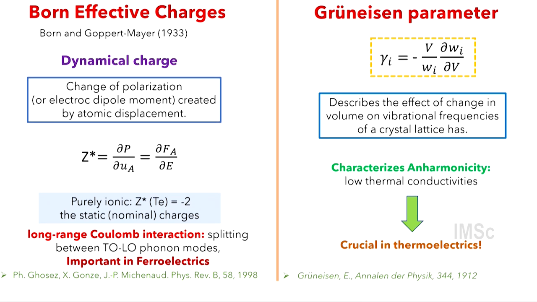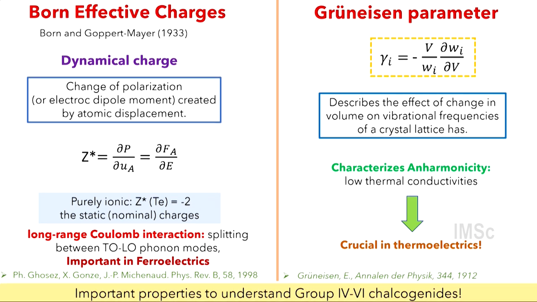The first is called Born effective charge. So suppose you have a sodium chloride crystal. Sodium is +1 charge, chlorine is -1 charge. If you displace the sodium ion by distance u, you will develop an electric dipole moment, which is the charge of sodium times u. So in these compounds, if you have germanium telluride or lead telluride, tellurium is 2-, you will expect the bond charge should be 2-.